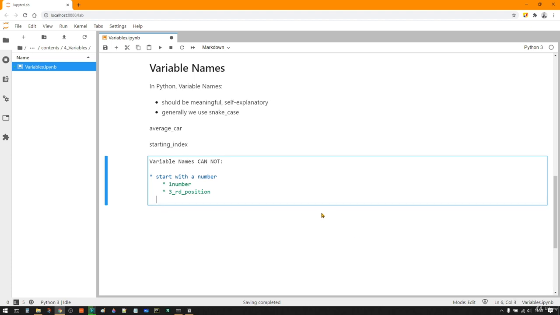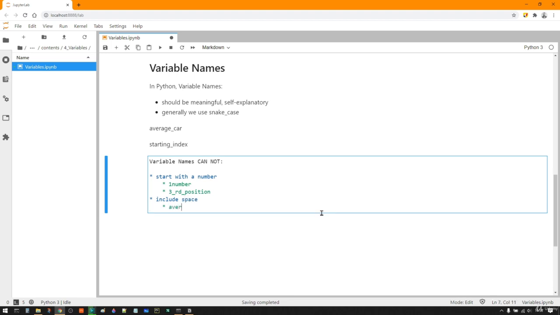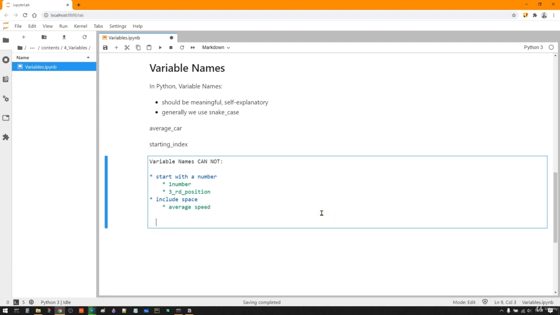Second, variable names cannot include space characters. For example, average speed, you cannot write like this with a space. Third, in variable names, you cannot include special characters.